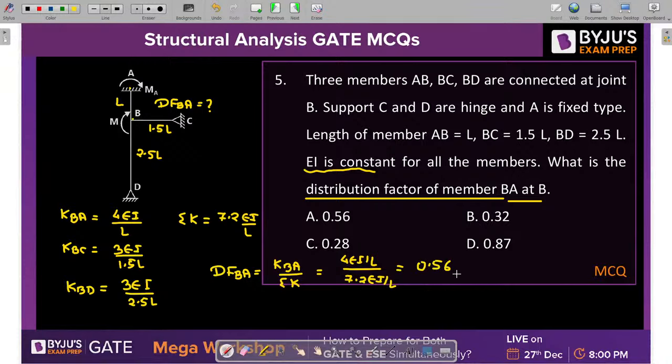0.56. Very nice. So A is the correct answer. Prashant, very nice. Very nice, Swapnil. Very good, guys. Keep it up. Very nice, Akash. Superb. So all of you are getting the correct answer. That means A is the correct answer for the given problem.